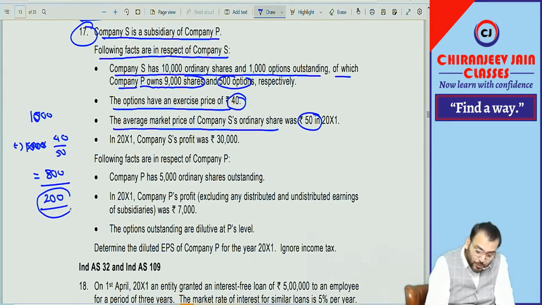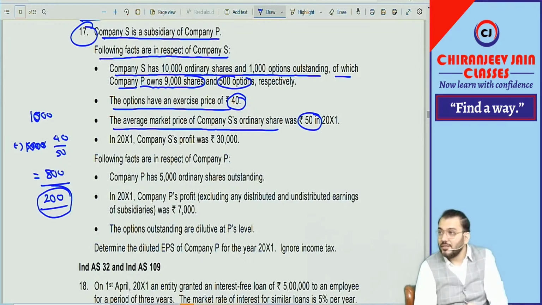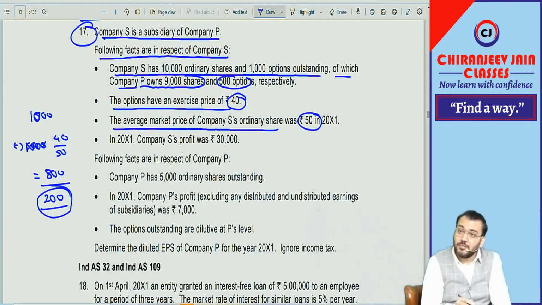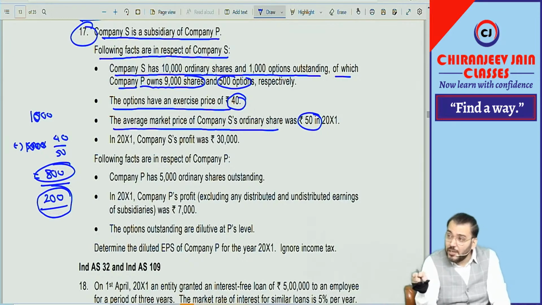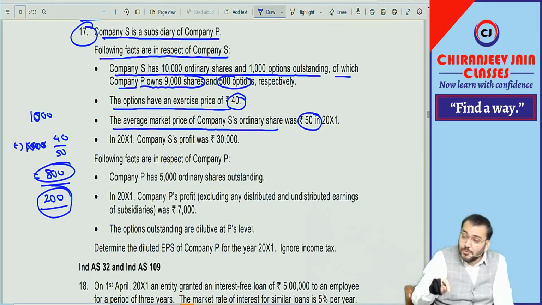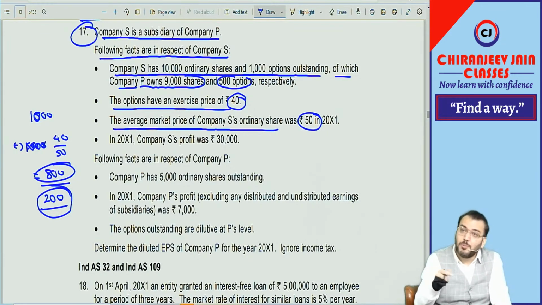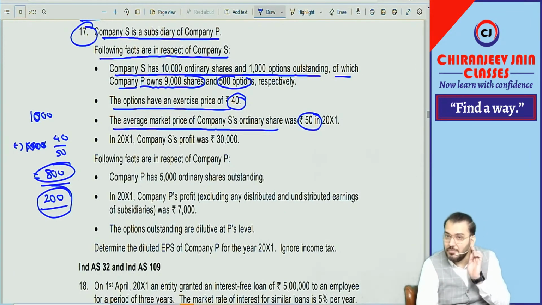Can I say this is potential equity shares? This is the number of shares which will be issued at no consideration, and these are the number of shares which will be issued at fair value. Any number of shares issued at fair value are not dilutive. Any number of shares which will be issued at no consideration will be dilutive. So out of 1,000 only 200 is dilutive. Remember this point.